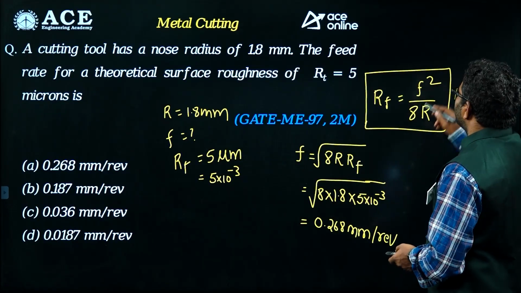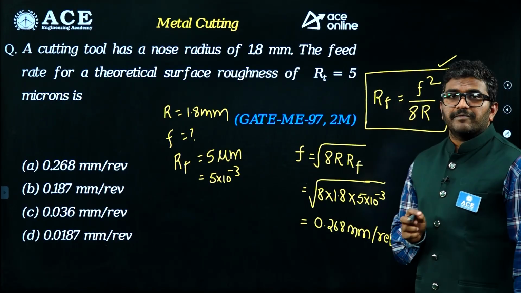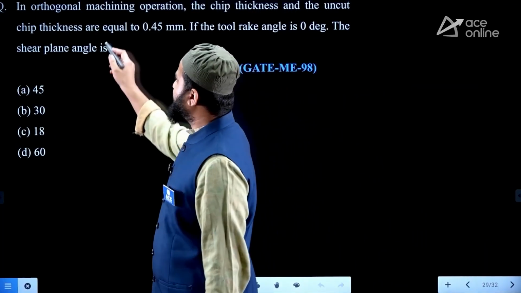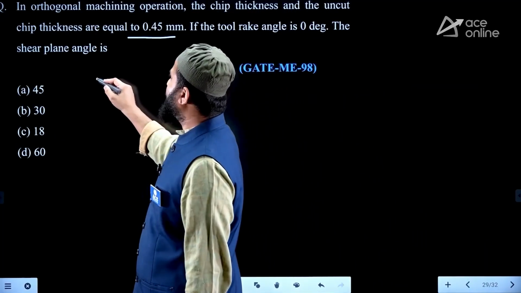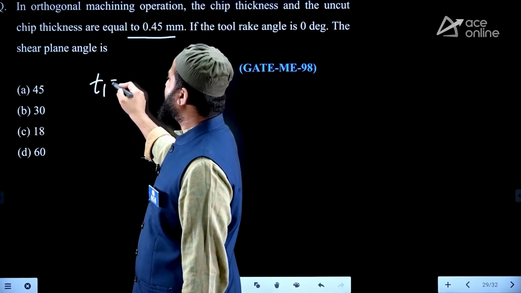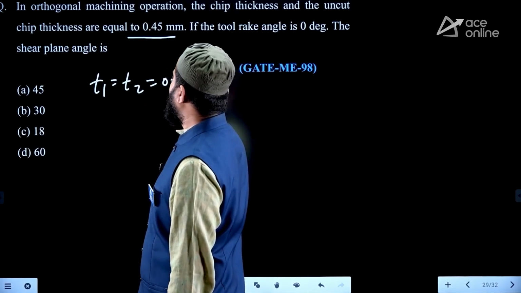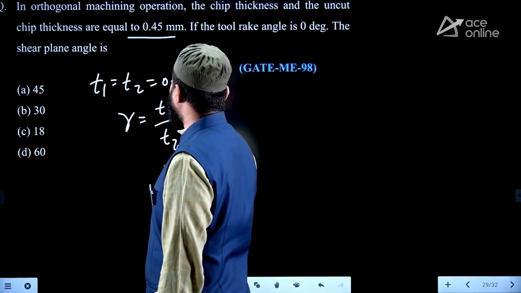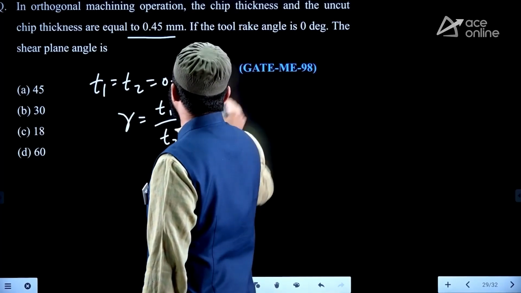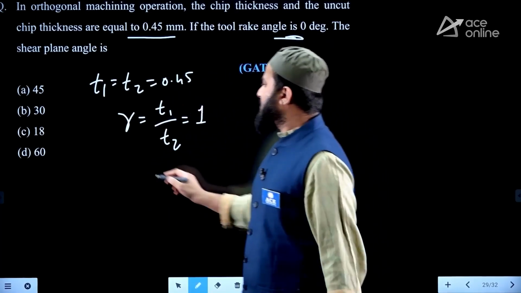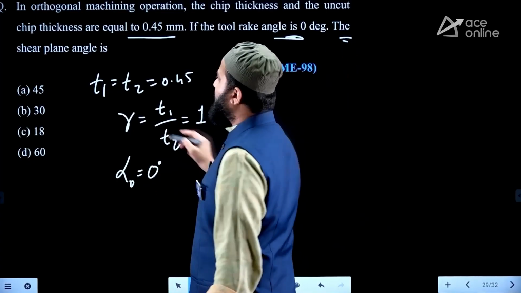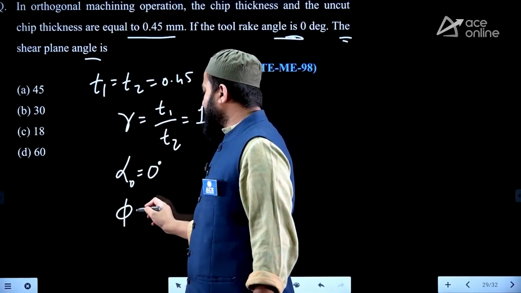So this is a question from metal cutting. If you remember this formula, you will get the answer easily. In an orthogonal machining operation, the chip thickness and the uncut chip thickness are equal to 0.45. So T1 and T2 both are equal to 0.45. It means that the chip thickness ratio, T1 by T2, is equal to 1. If the tool rake angle alpha is equal to 0 degree, the shear plane angle phi they are asking.